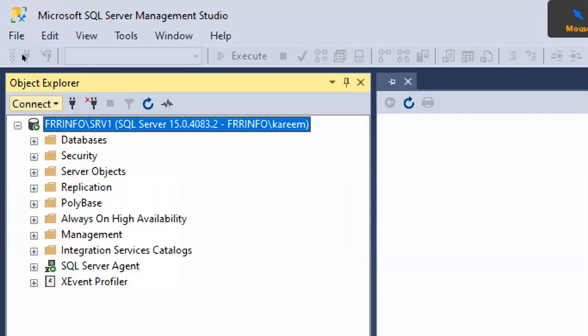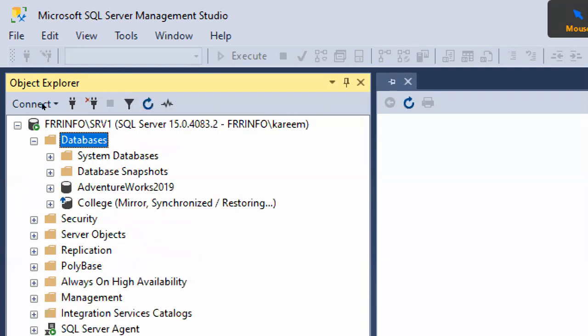See here, Object Explorer is there. FRR info is my system name, and slash RV1 is my SQL Server name, or we call it the instance name. In general, remember, whenever we install SQL Server one time, we call it one instance. SQL Server 15.0 is the 2019 version, our latest version. This is my login name, and we can work with our databases.